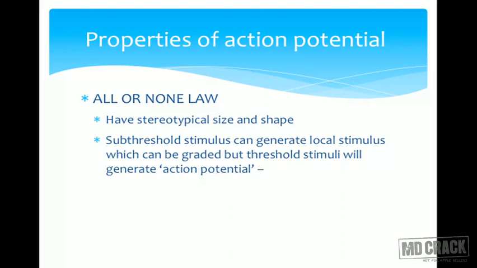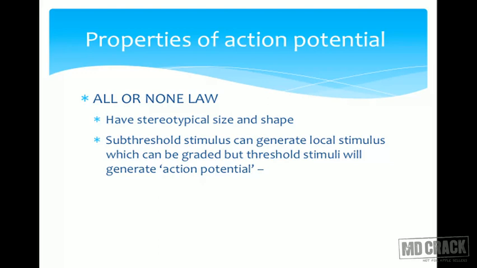This is in contrast to the local potential. The local potential will depend upon the strength of the stimulus. If the strength of the stimulus is stronger, a higher amount of local potential will be generated. If the strength of the stimulus is weaker, a lower amount of local potential will be generated. But this is not the case with the action potential. If a subthreshold stimulus is given, no action potential will be generated.